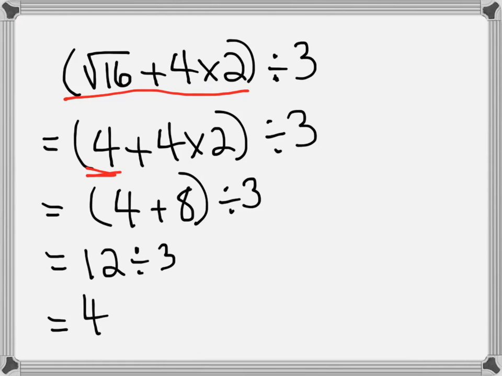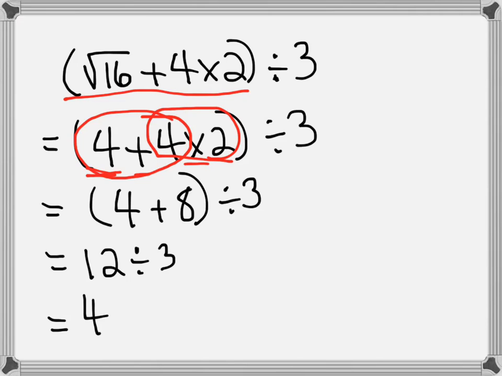The rest of the question still stands as it was in the first line. We do the multiplication, because what we have left is an addition and a multiplication. So 4 times 2 is 8. Be careful. Some people might do the 4 plus 4 and make that 8 times 2, which is 16, divided by 3, and that's not going to get you the right answer. Here it's the 4 times 2 that we do first. 4 times 2 is 8.